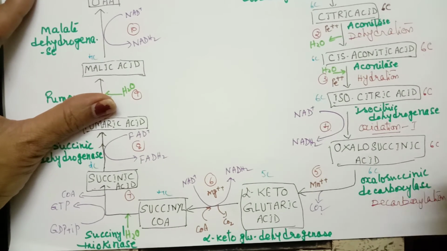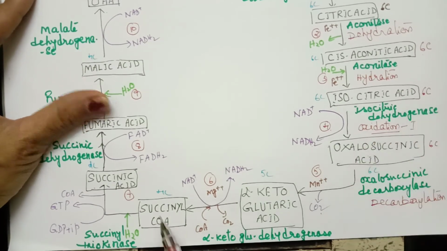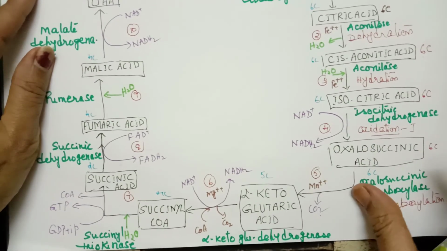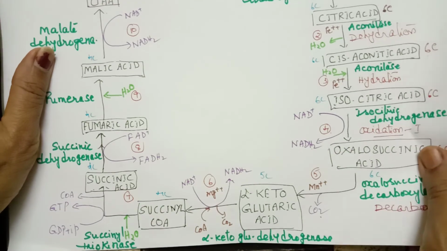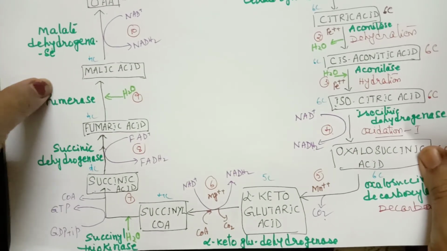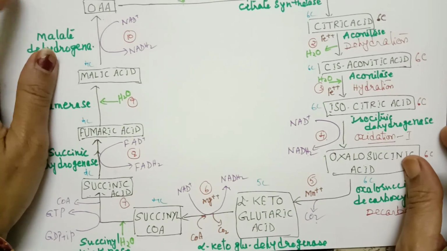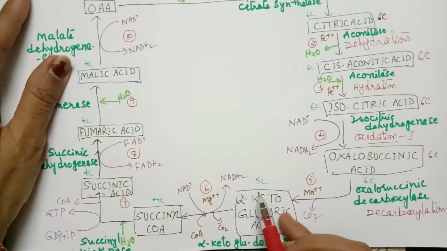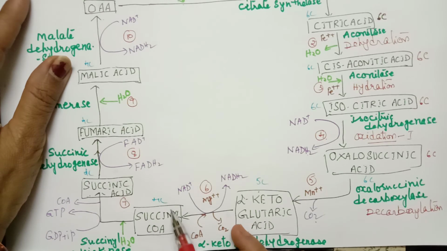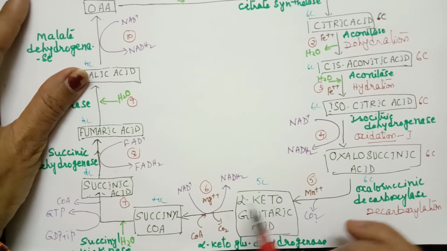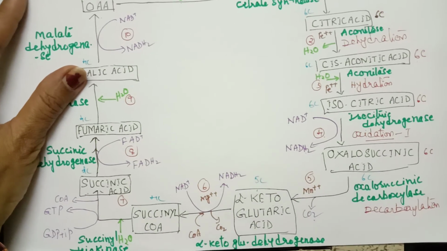Now coming to the sixth reaction, we find there is a conversion of alpha-ketoglutaric acid, which is a 5-carbon compound, to succinyl coenzyme A. This reaction is exactly similar to link reaction.